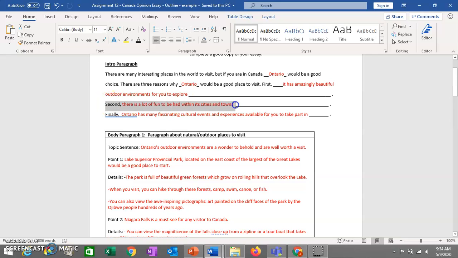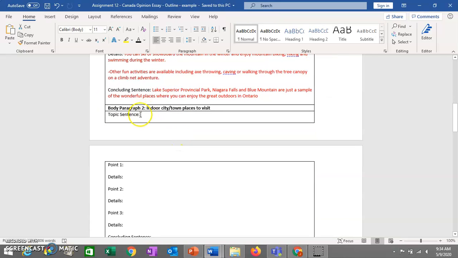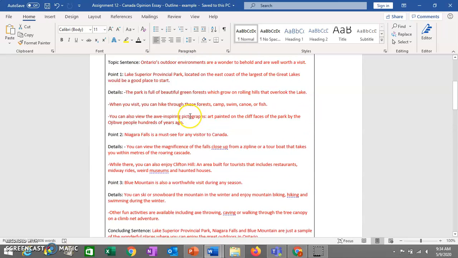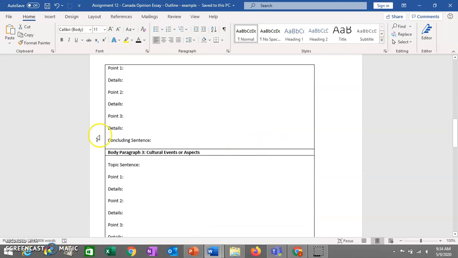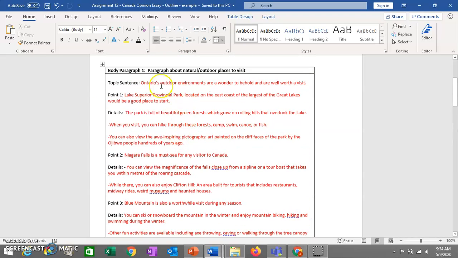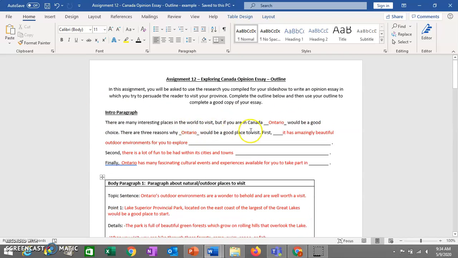Your second reason here should match with your topic sentence of the next body paragraph. So I haven't filled this one out. I've only filled out the first one to give you an example, but you would have your second one here. And then, of course, the third one goes with the third body paragraph. Okay, so the topic sentence here, I should say, every reason that you put in your intro paragraph needs to have a topic sentence that matches it.